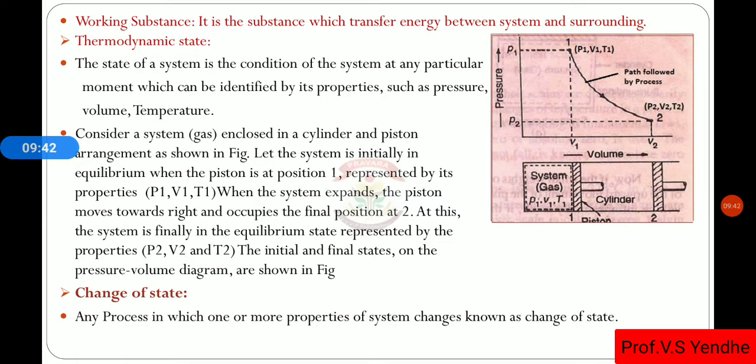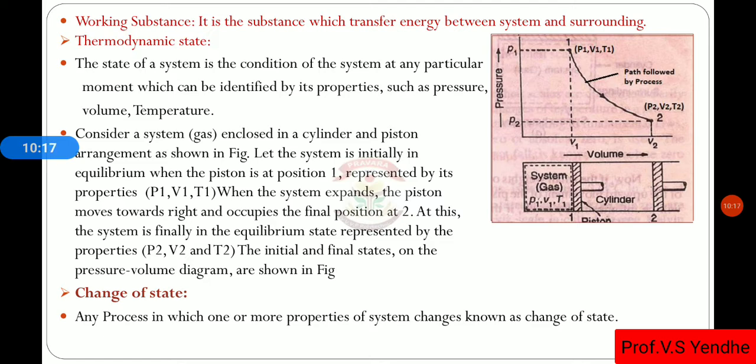So next is the working substance. It is a substance which transfers the energy between the system and surrounding. Then thermodynamic state. A state of a system is a condition of the system at a particular moment that can be identified by its properties such as pressure, volume, temperature. This condition at that moment can be shown with these three properties.